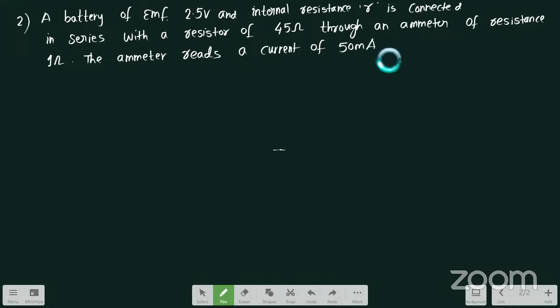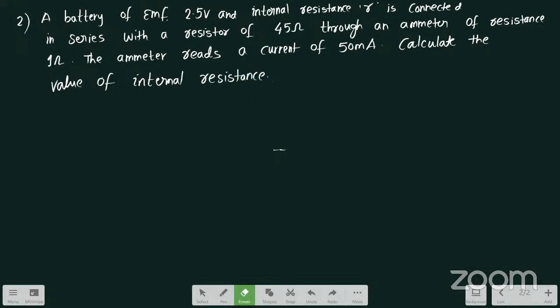Calculate the value of internal resistance.